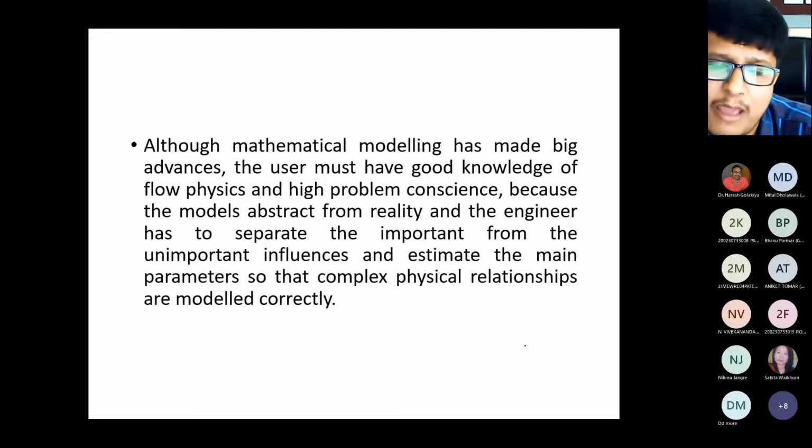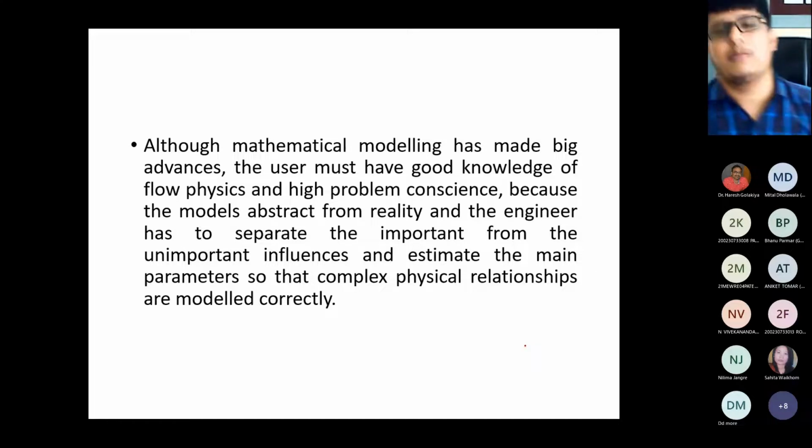Because sometimes it may happen that data are not easily available. Sometimes the parameters which we want for the prediction, for the analysis, are also not readily available. So for that, we need to prepare one particular program, because nowadays we have Python programming, we have artificial intelligence, we have machine learning. So based on the programming, we will be able to develop the mathematical models, right?